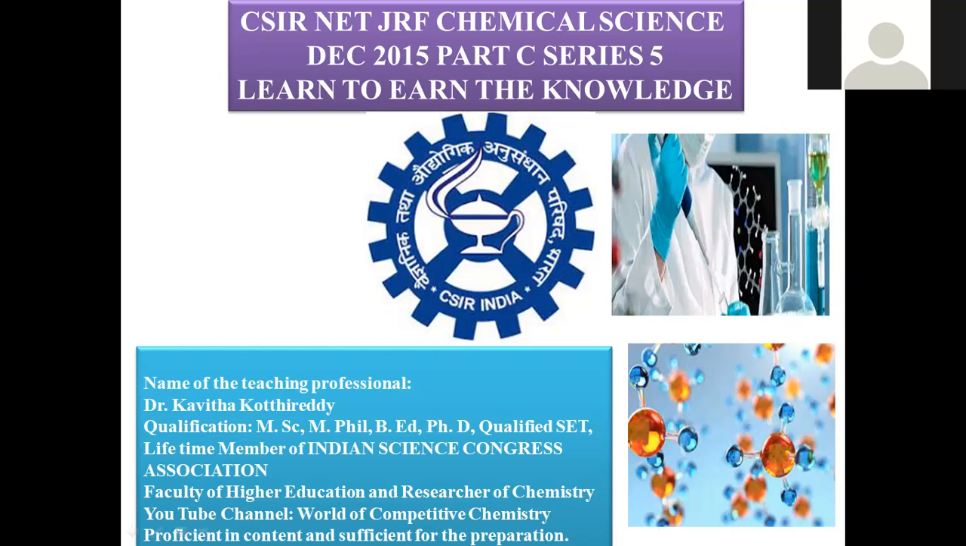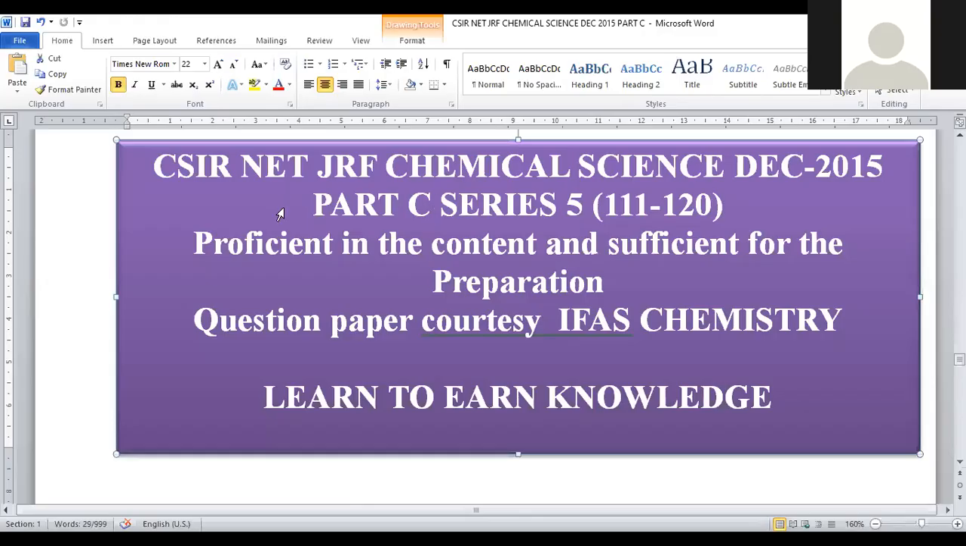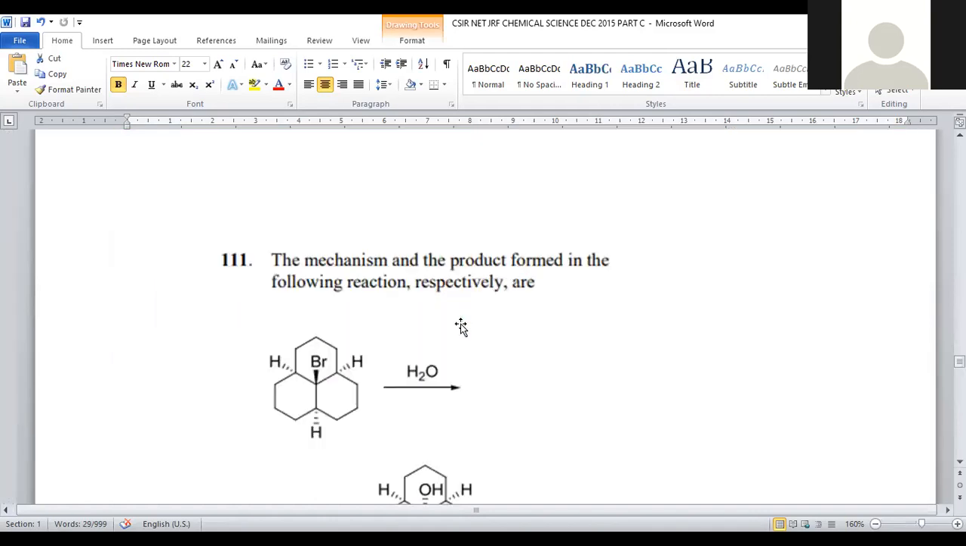Let us discuss today's topic. Here, CSIR NET GRF Chemical Science, December 2015, Part C, Series 5 consists of questions from 111 to 120. Let us start with question number 111. The mechanism and the product formed in the following reaction, respectively.